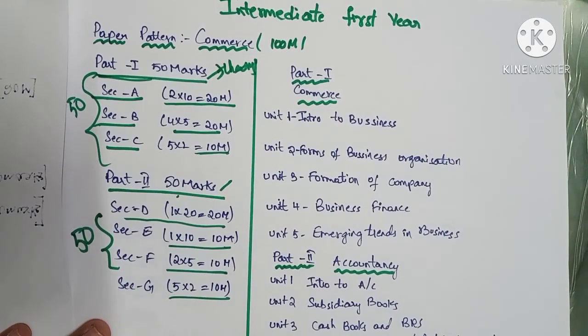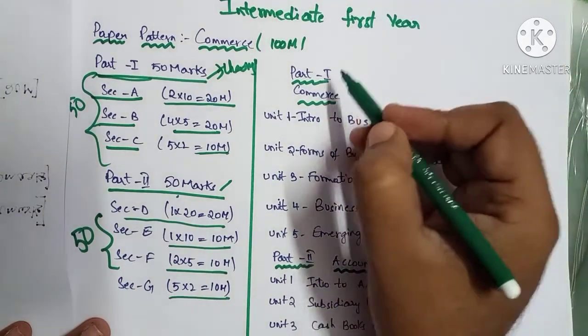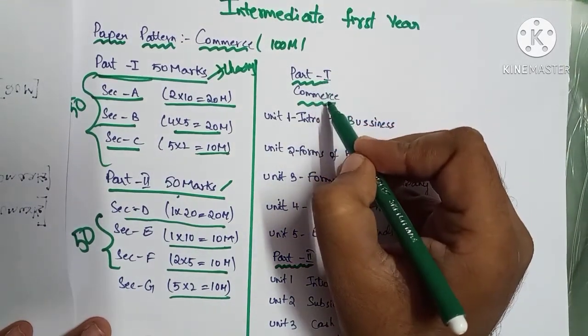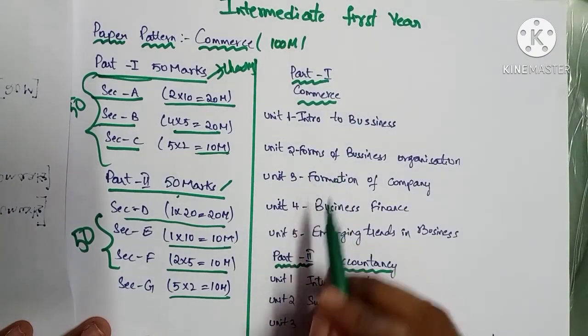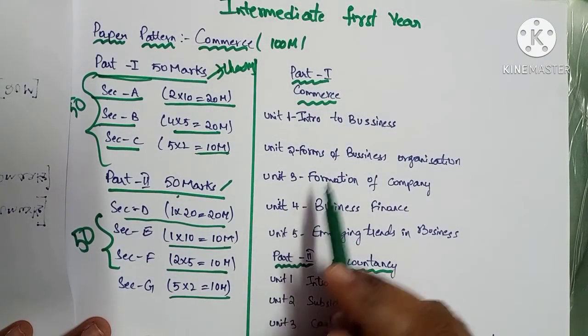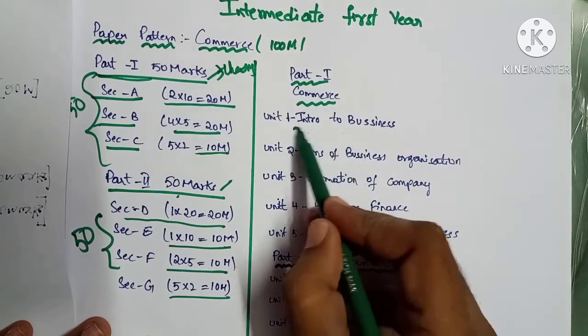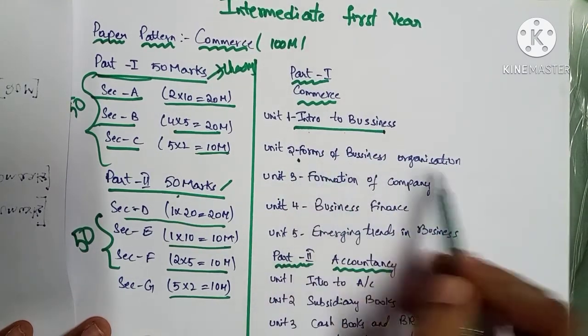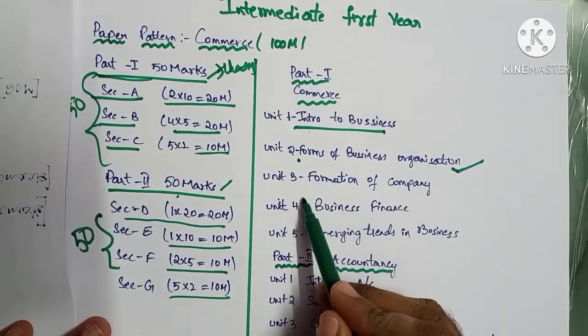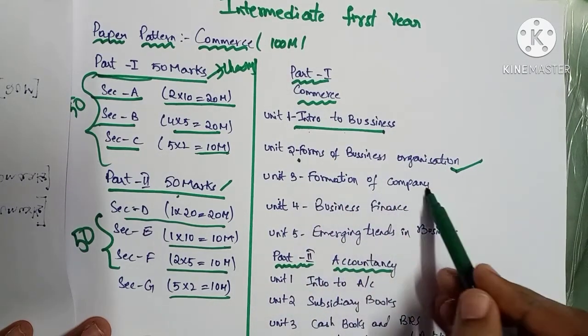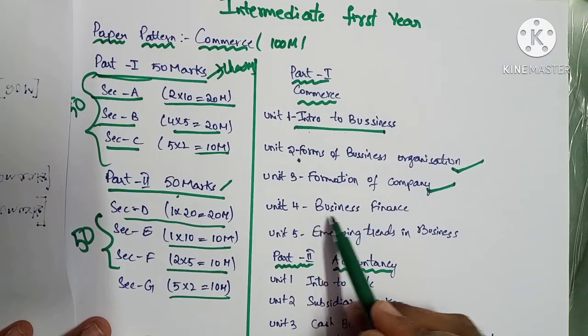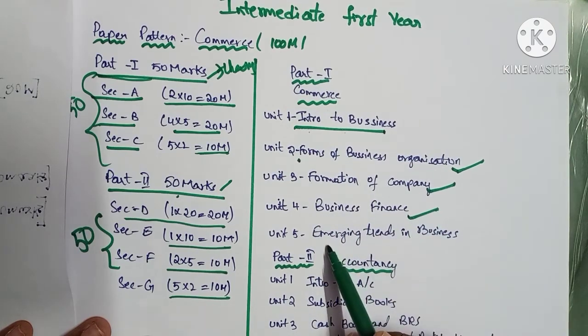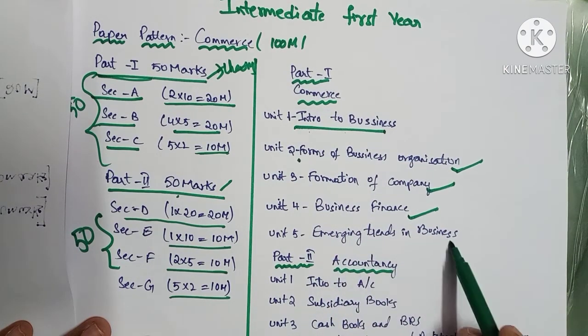Let us have a look at the syllabus. As I said, part 1 is commerce. So there will be 5 units in commerce. First unit is introduction to business. Then the second unit is forms of business organization. Then the third unit is formation of a company. Fourth unit is business finance. Fifth unit is emerging trends in business.